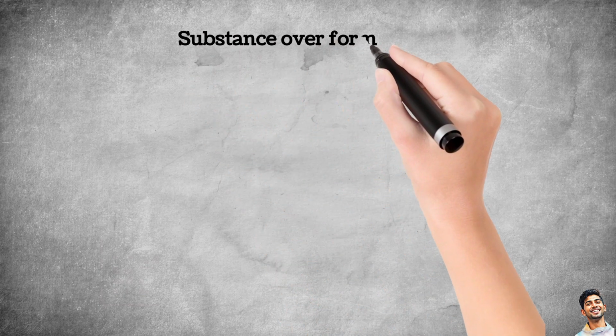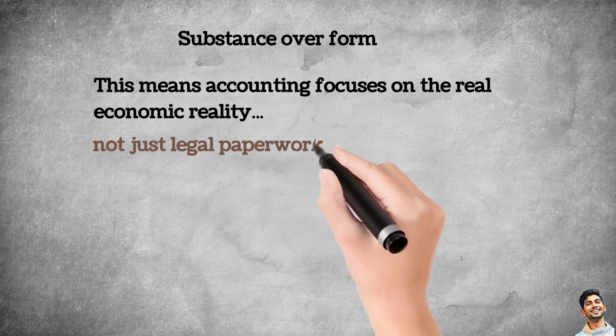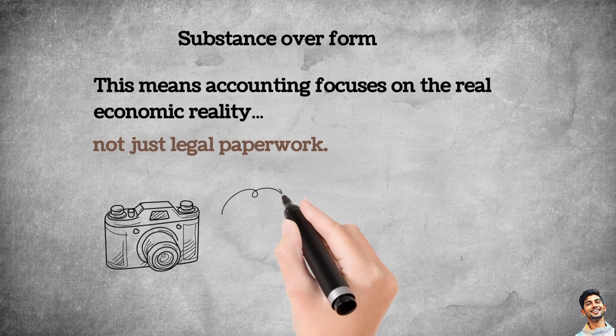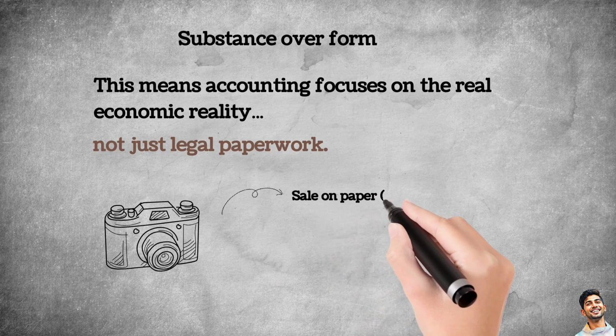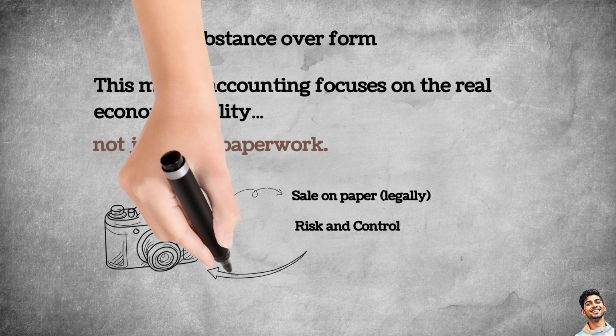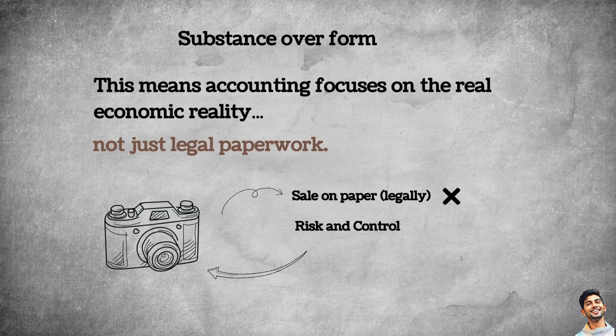Next is substance over form. This means accounting focuses on the real economic reality, not just legal paperwork. For example, suppose a company legally shows something as a sale, but the risk and control are still with the original owner. In reality, it's not a complete sale yet. So accounting records it based on the actual situation, not just what the document says.